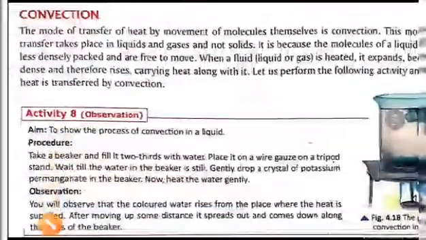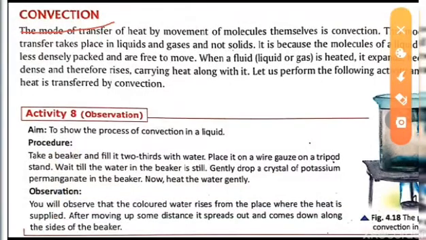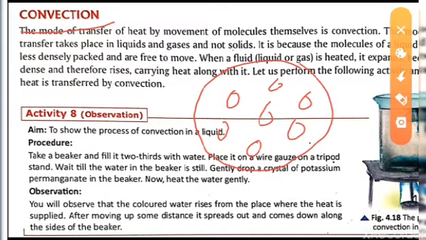Convection is the mode of heat transfer where the molecules are very loosely packed. In the solid case we had seen the molecules were tightly packed, but here the molecules are very loosely packed. That means the medium is liquid or gas.